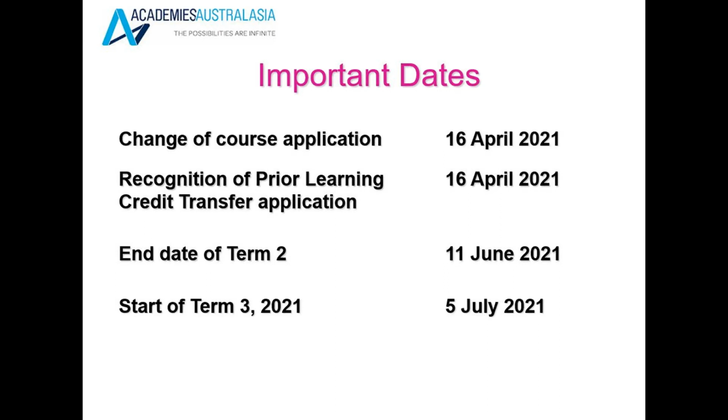Please take note of important dates that relate to your course. There are deadlines and close of dates for particular things that are offered within your course. For example, change of course applications, recognition of prior learning or credit transfer application, the end date of the term, and the start of term dates. Please make a note of these dates and proceed according to the dates if you would like to submit anything in relation to those dates.